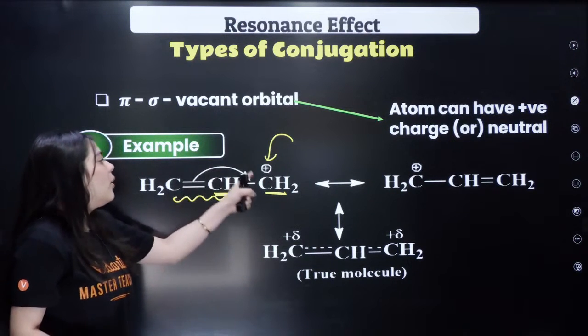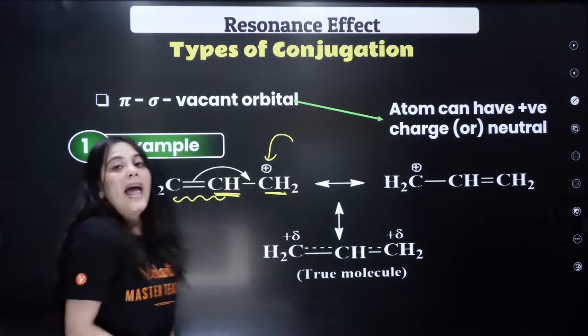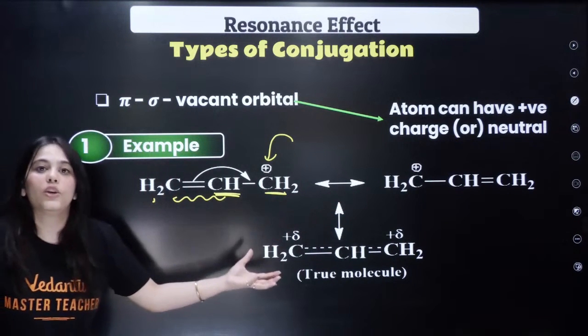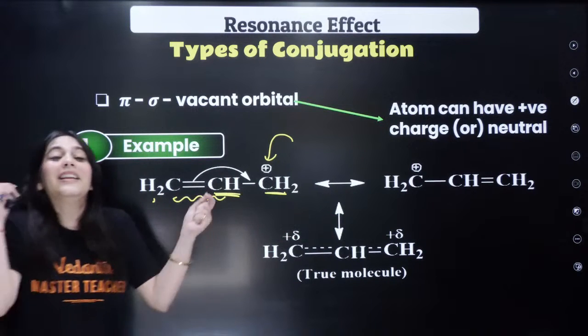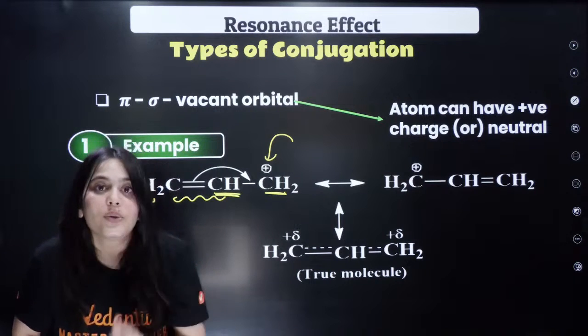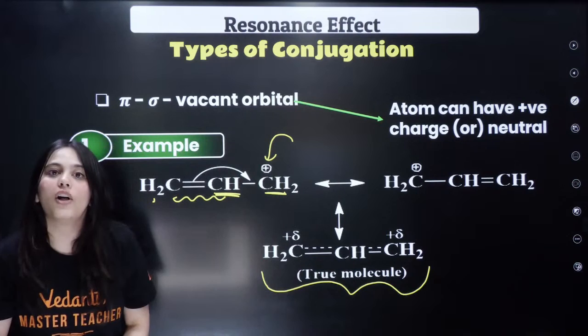This double bond can go over here and the positive charge goes over here. Now if the question comes, which one is the true molecule, which one is the exact correct structure of this molecule? Then the correct structure, whenever a compound has resonating structures, is definitely a resonance hybrid of all these three.